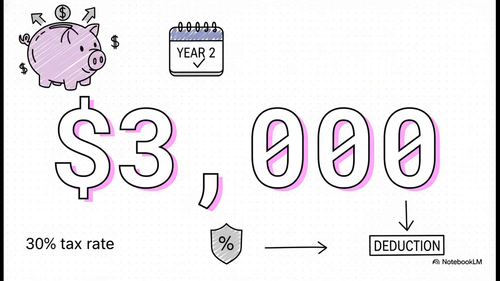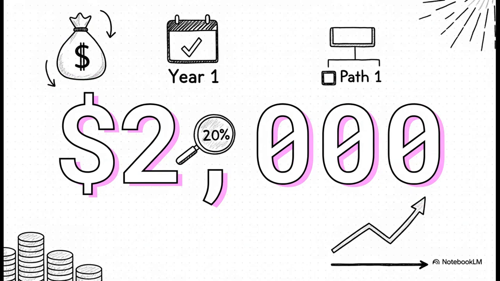Okay, now let's see the payoff for being patient. In path 2, we use that $10,000 deduction in year 2, and remember, the tax rate in year 2 is 30%. So, 30% of $10,000 gives us a total tax savings of $3,000. Now, let's rewind and compare that to path 1. If we had taken the deduction in the first year, it would have been applied against that lower 20% tax rate. That exact same $10,000 deduction would have only saved us $2,000 in taxes.